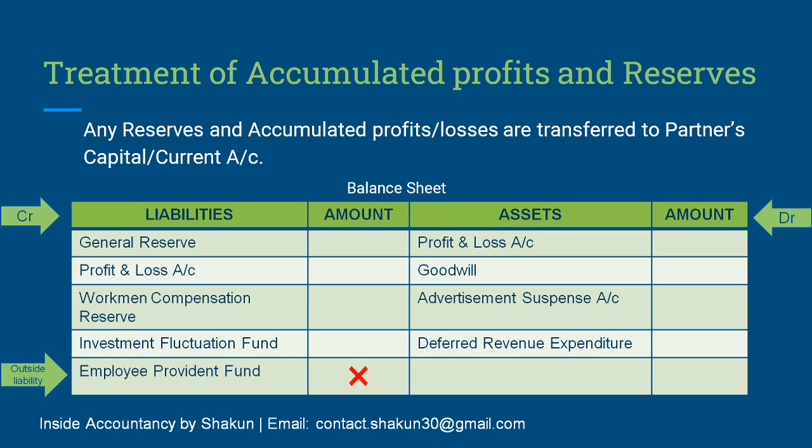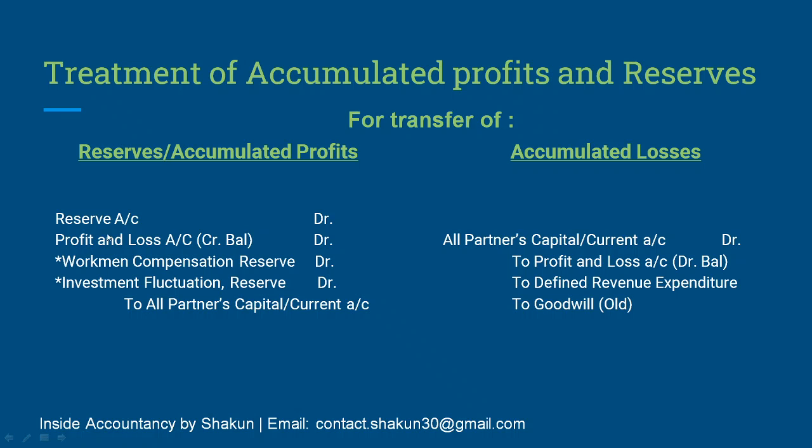Now, all the things which were mentioned on the liability side, I told you they have a credit balance. When we want to write them off and distribute them amongst the partners, that means we need to debit them. Since we are going to write it off, our journal entry would be: all these accumulated profits and reserves have been debited. They had a credit balance, but now since we are going to write them off, they are debited and it is distributed amongst the partners in the old ratio.